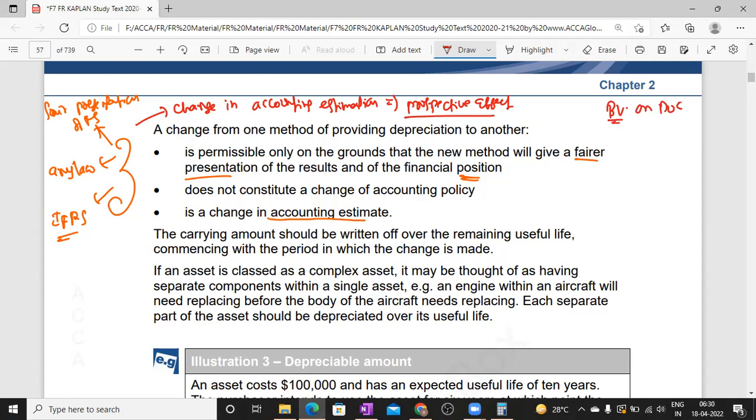So if you change from straight line to WDV, then first calculate the book value on the date of change and apply the WDV method. Or if it is WDV to straight line, then apply the straight line method from that date. So the impact of change in method is applied prospectively.